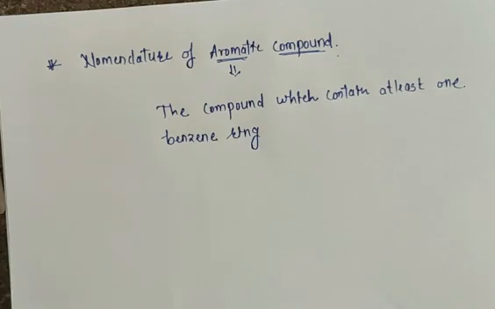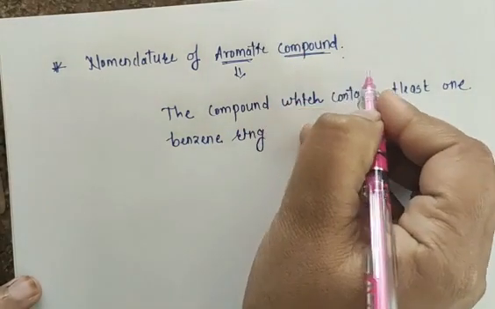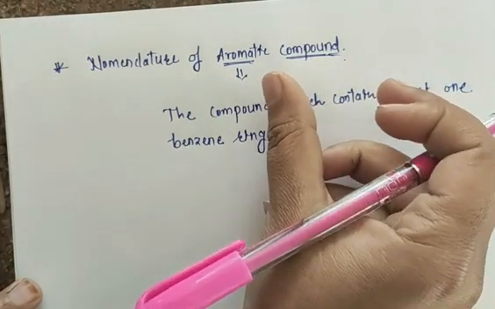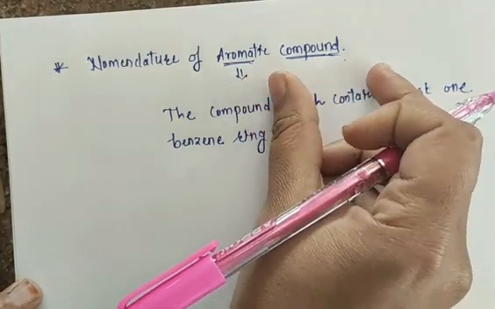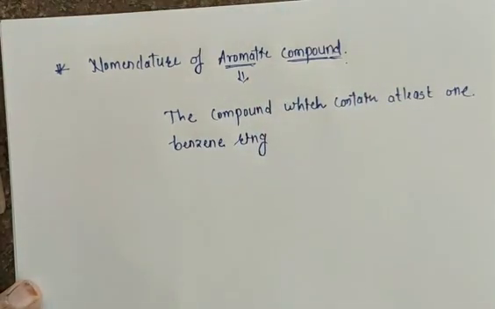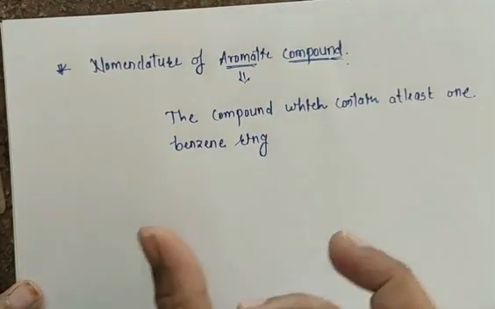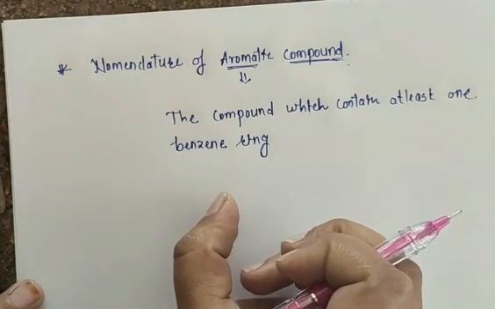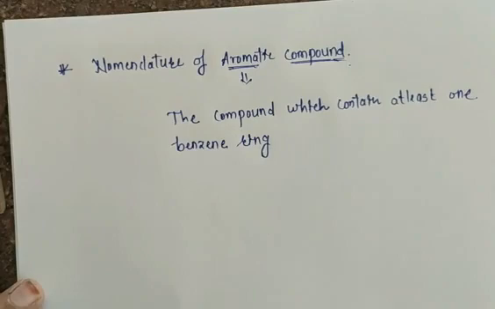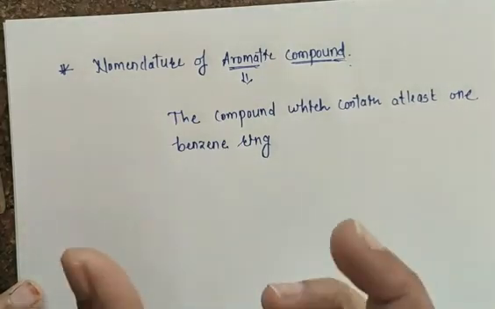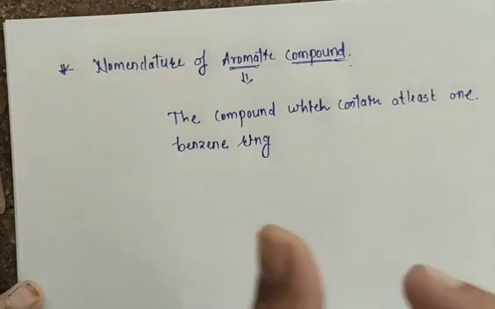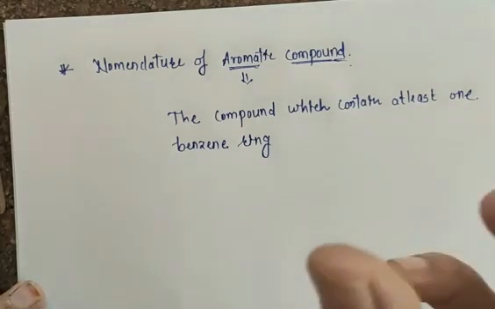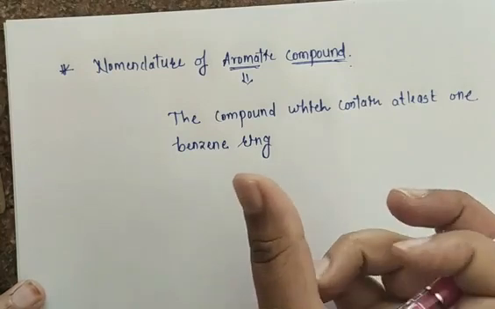I already discussed the classification of organic compounds. If the organic compound contains a benzene ring, that is, at least one benzene ring, that compound we call an aromatic compound. Now suppose they give any organic compound containing a benzene ring, then you have to give a particular nomenclature for the aromatic compound using the IUPAC system.